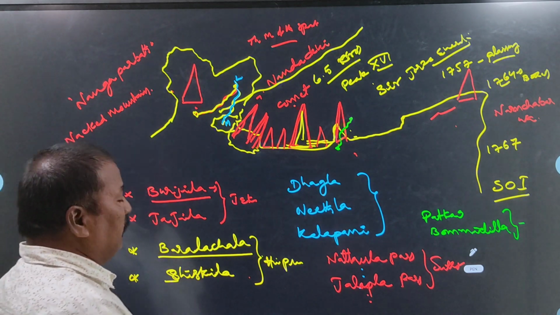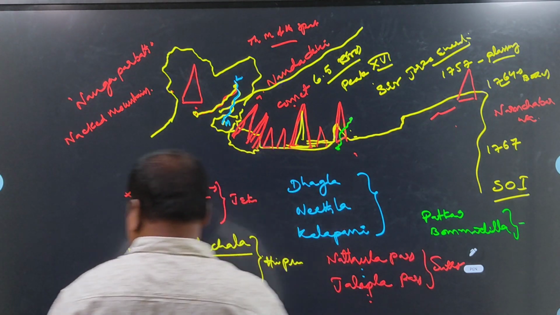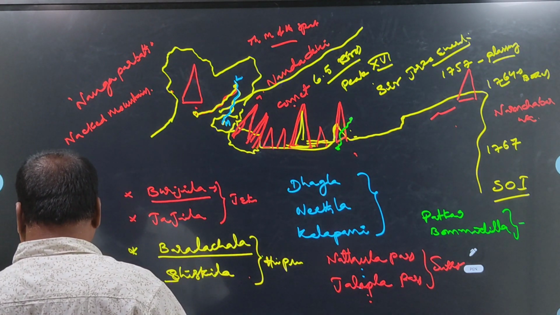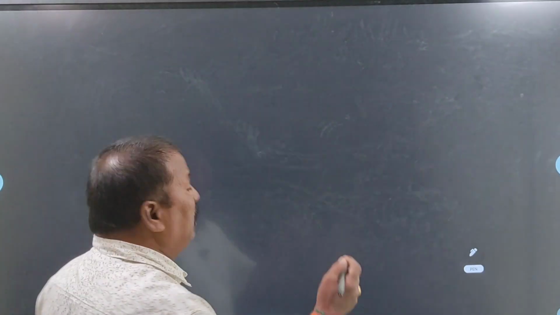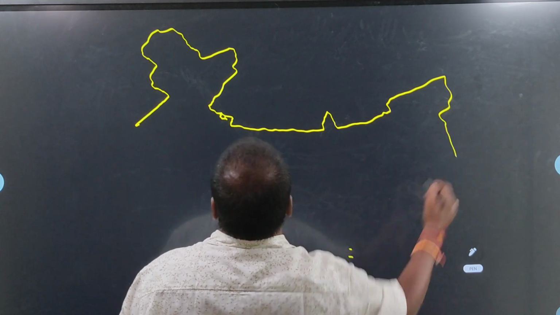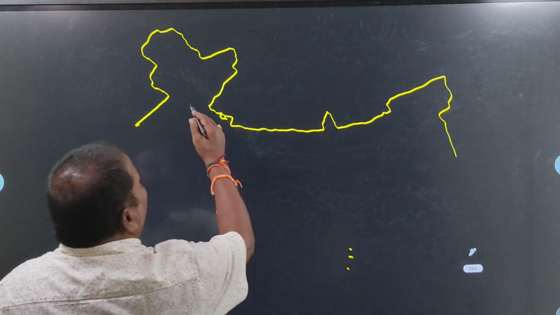Okay, next we will see the information about the Middle Himalayas.